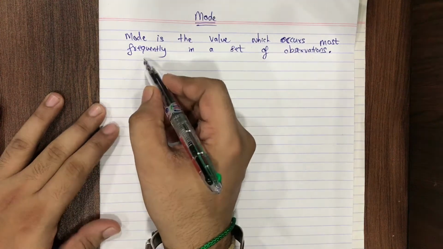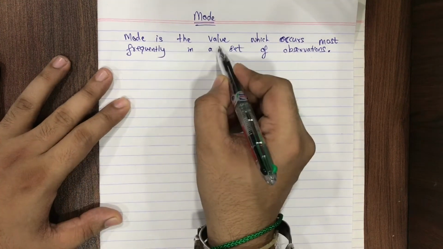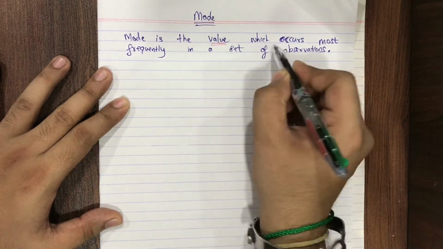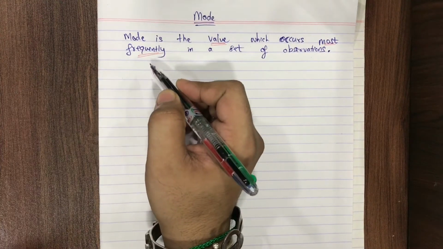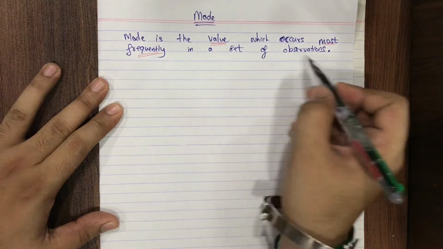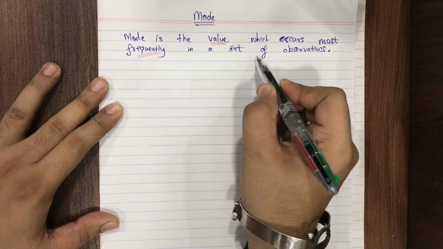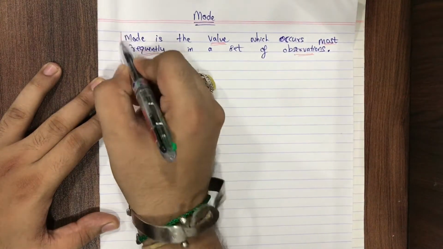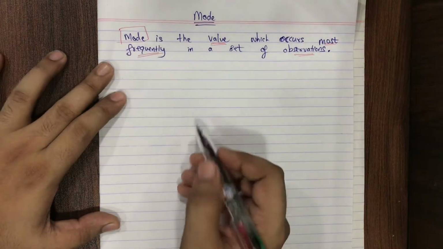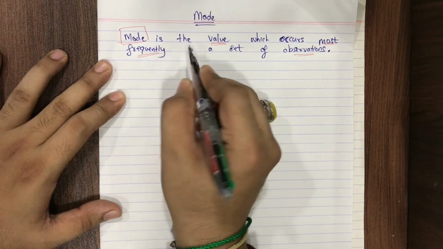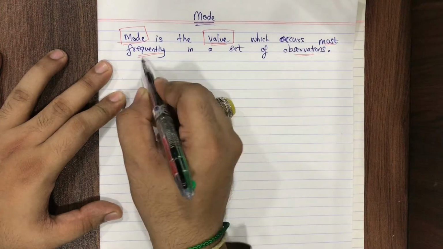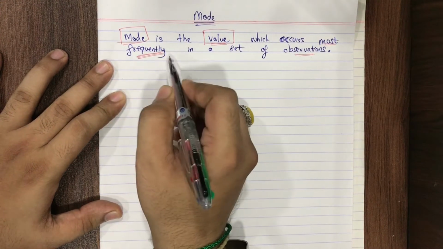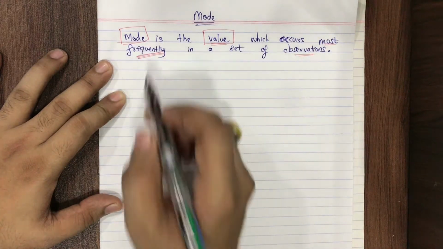What is mode? Mode is the value which occurs most frequently. So any value which occurs most frequently in a set of observations is called a mode. I repeat again, please. Mode is what? Any value which occurs most frequently is called a mode.